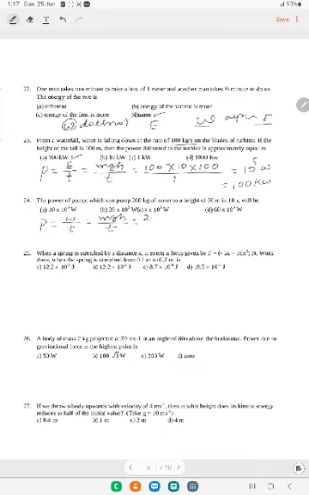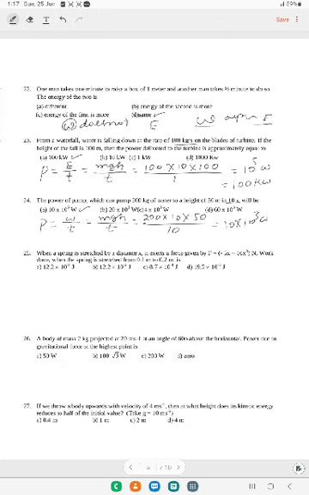So mass is 200 kg, g is 10, h is 50, divided by 10 seconds. So it becomes 10 into 10 to the power of 3 watt, or 10 kilowatt. So A is the correct option for question number 24.